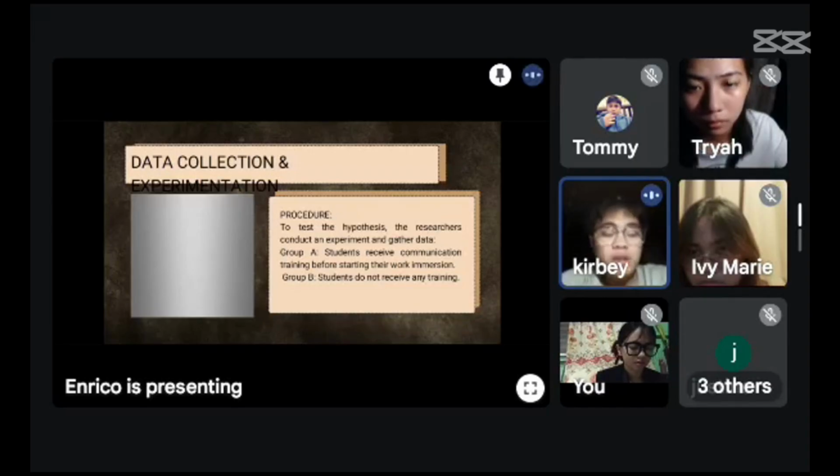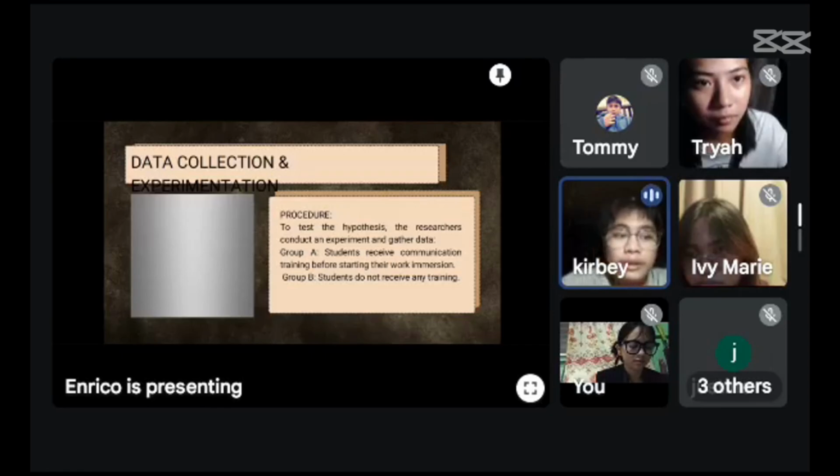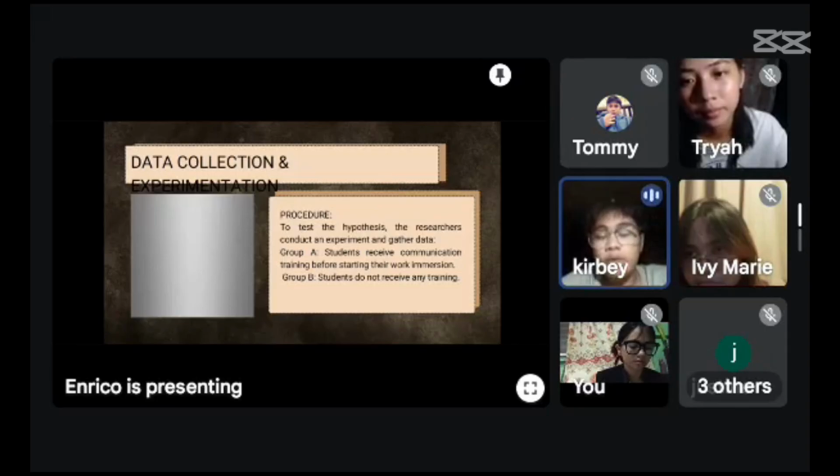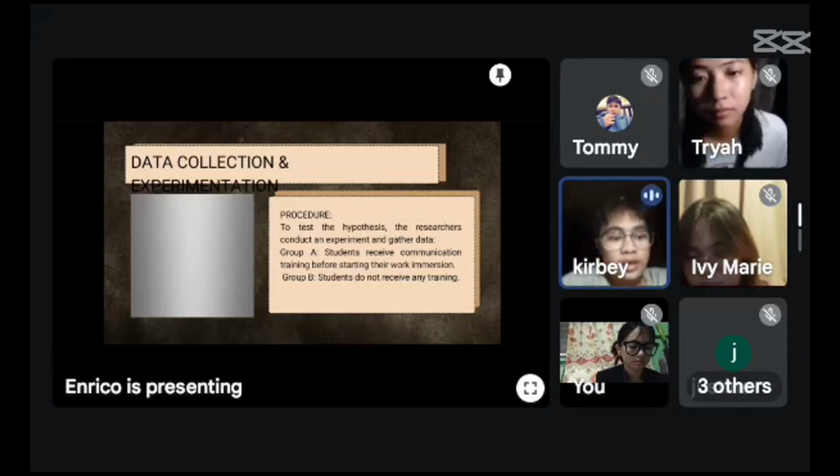The methods of collecting the data: first, surveys on students' experience. By giving some questions to the students, we can get the information on whether they really received any communication training before their work immersion or on-the-job training.